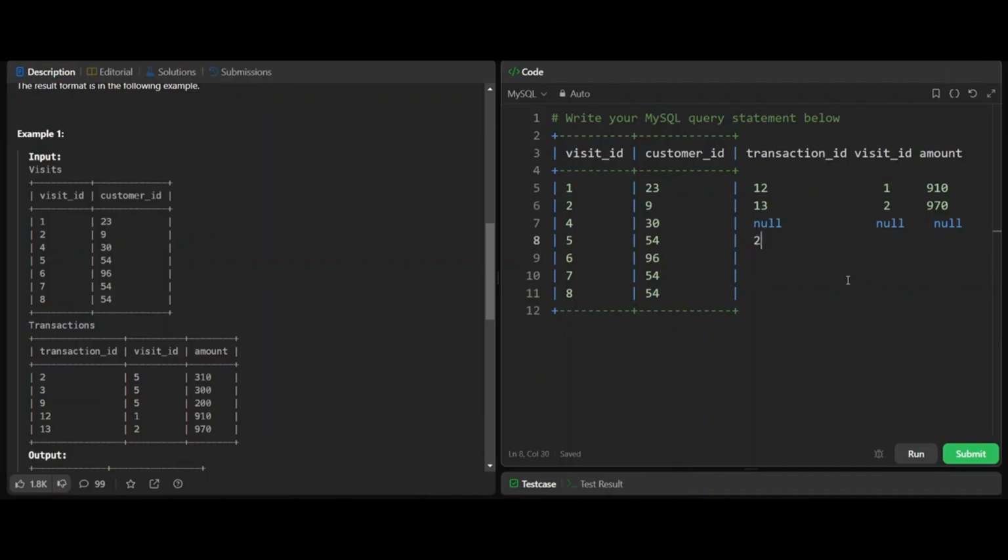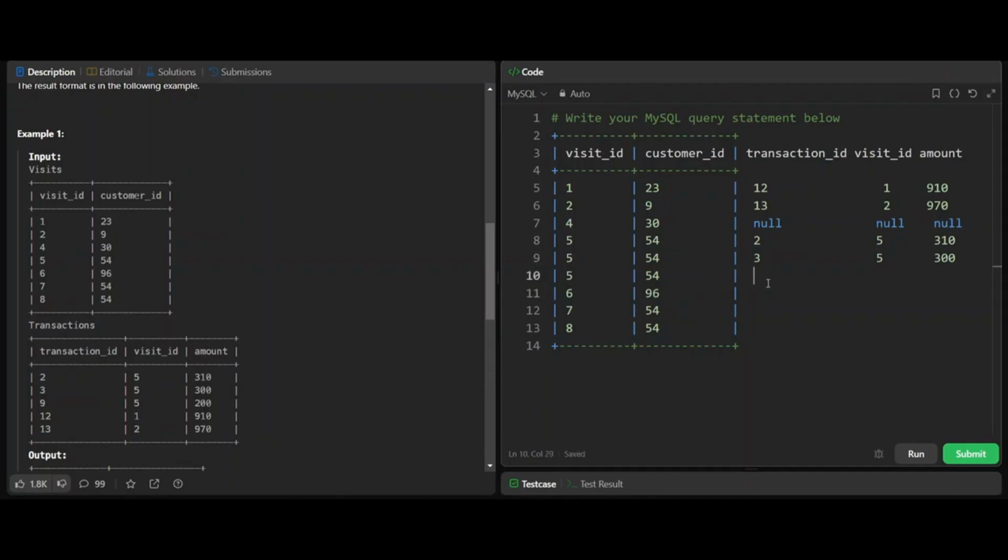Transaction ID is 2, visit ID is 5, amount 310. Now the next transaction ID will be 3, visit ID 5, and amount 300.